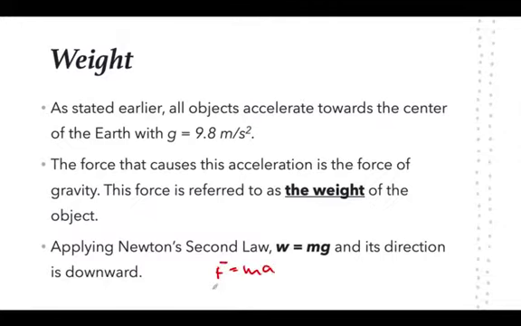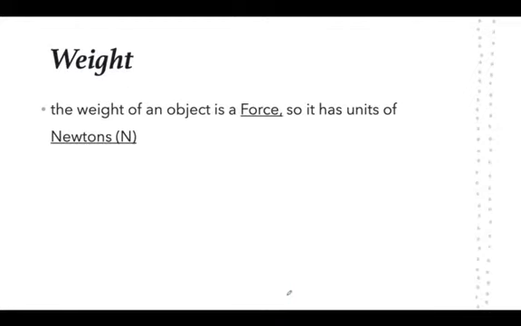So the force is the weight, mass will be the same, and the acceleration due to gravity is g. In order to calculate the weight of an object, we simply apply Newton's second law, and that becomes weight equals mass times the acceleration due to gravity. Since the weight of an object is a force, the unit for weight is newtons.